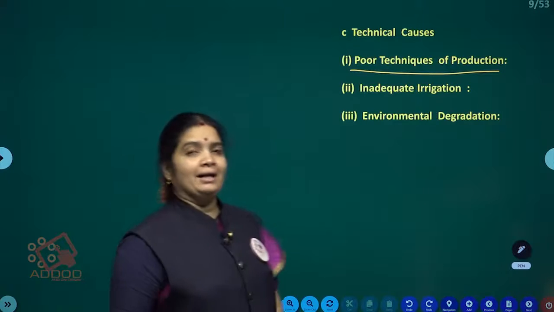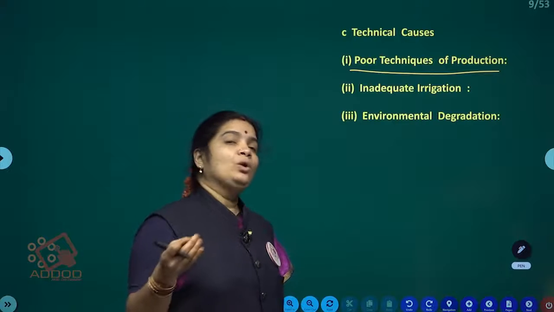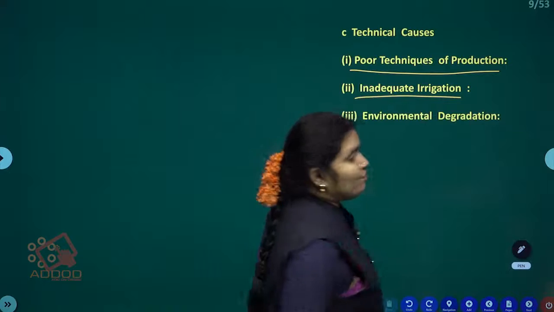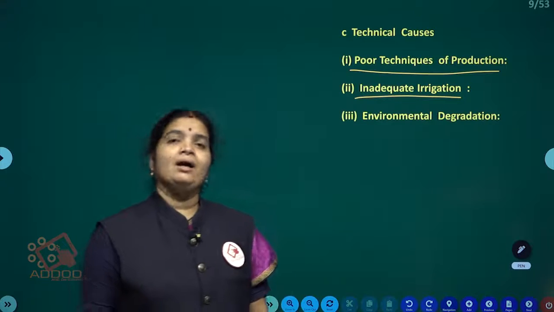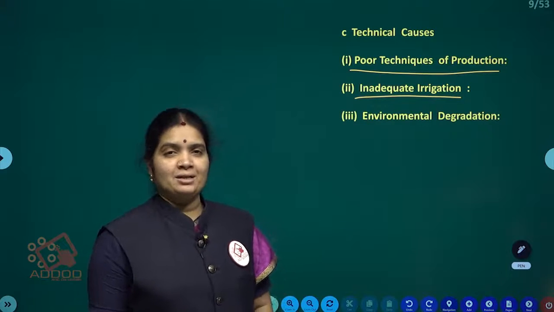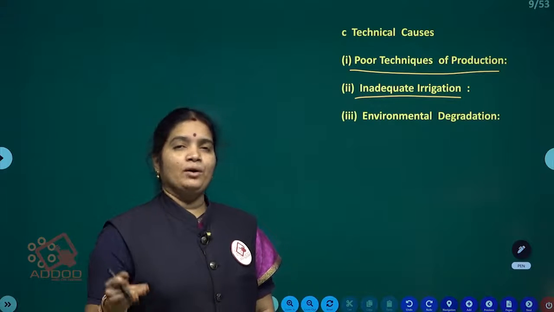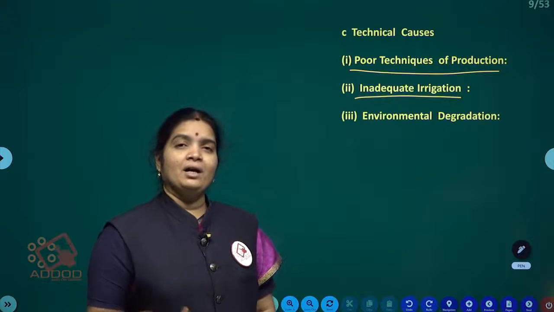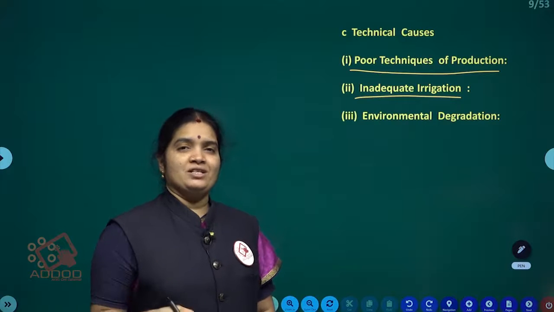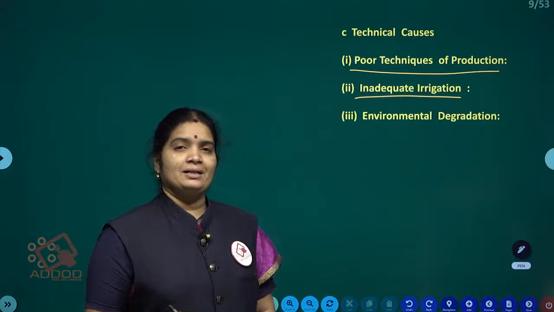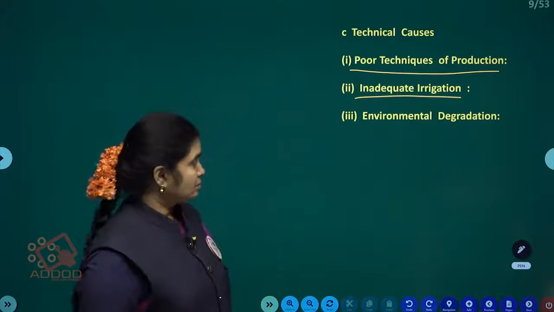That's why the agriculture sector faces the low productivity problem. Next one, inadequate irrigation. Some areas have rivers, but most areas do not, so they depend on rainfall and do not have proper irrigation facilities. That's why our production from the agriculture sector is low.